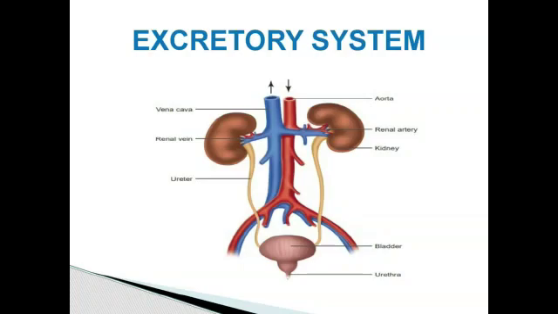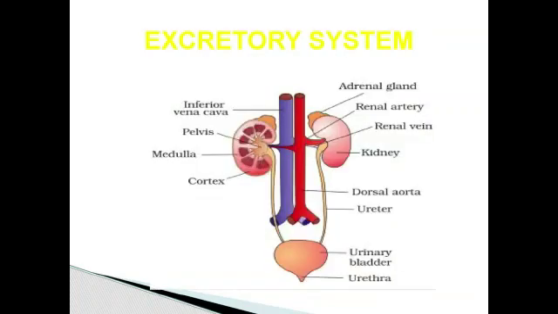The kidneys are made up of millions of excretory units called nephrons. Nephrons are the structural and functional unit of the kidneys. Next, ureters. Two ureters connect the kidney with the urinary bladder. Urine from each kidney reaches the urinary bladder through the ureters.